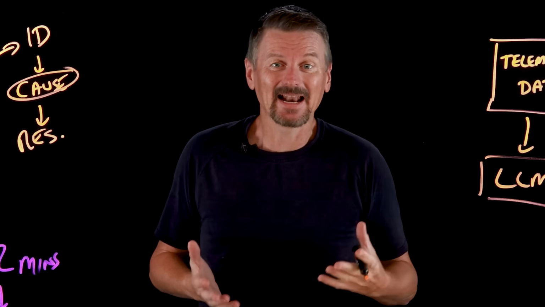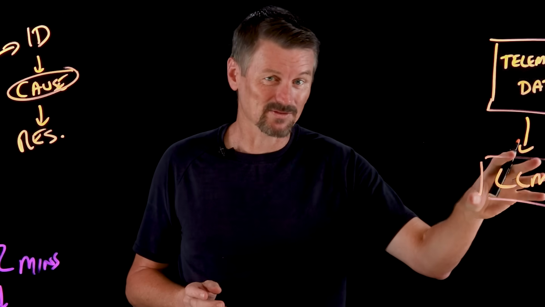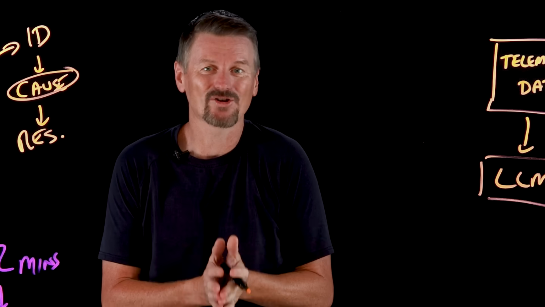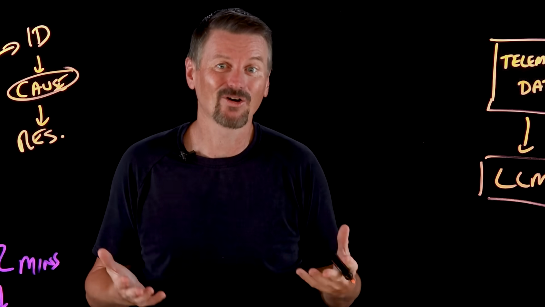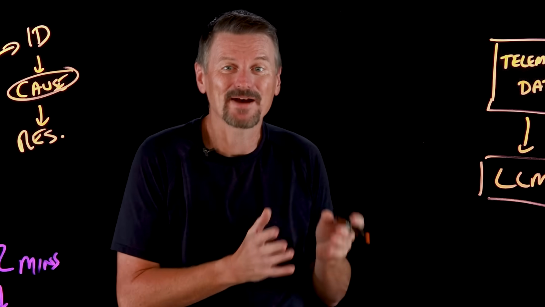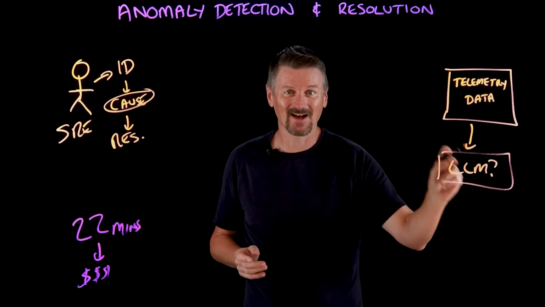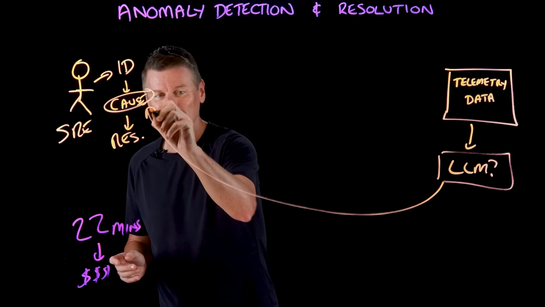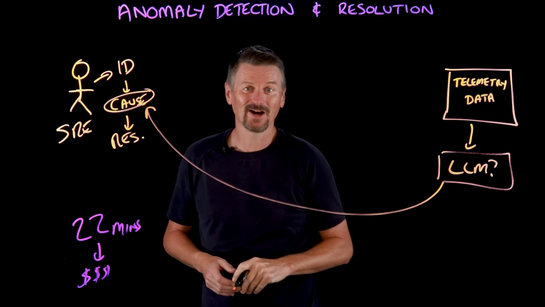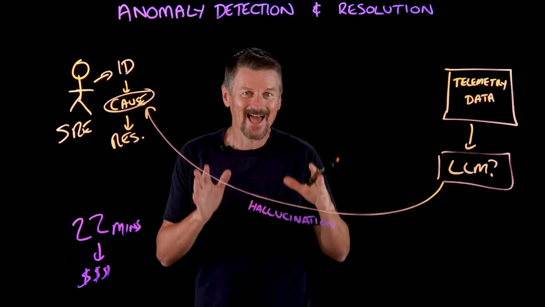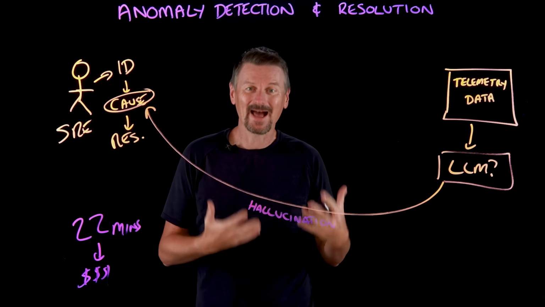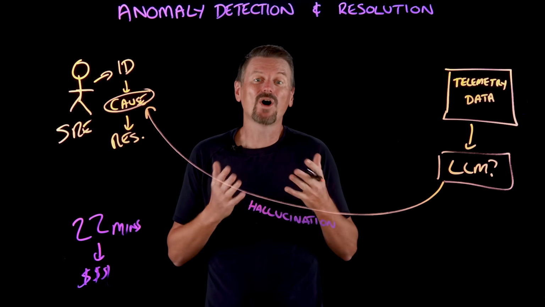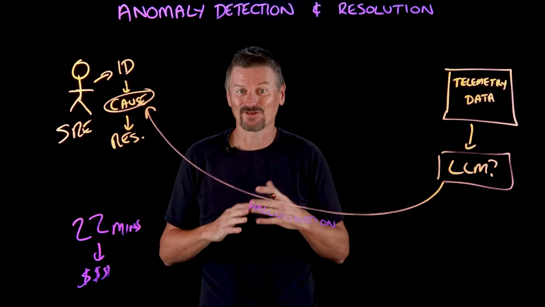Well, many LLMs have pretty huge context windows, but they're not bottomless pits, and a single node cluster can crank out gigabytes of log lines per hour. So if you pipe that fire hose straight into the large language model and then ask it to come up with a cause, well, welcome to Hallucination City, because LLMs rely on statistical patterns, and if you overfeed them unrelated noise, they will confidently fabricate causal links that just don't exist.